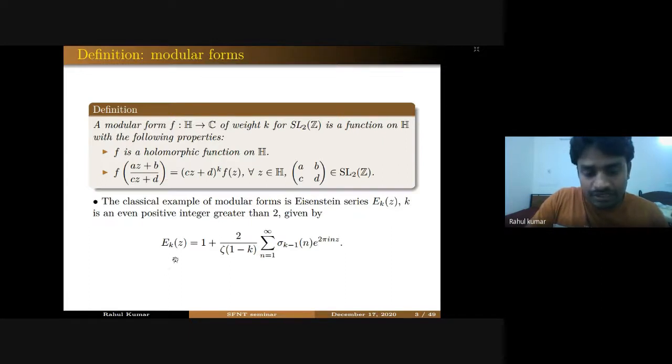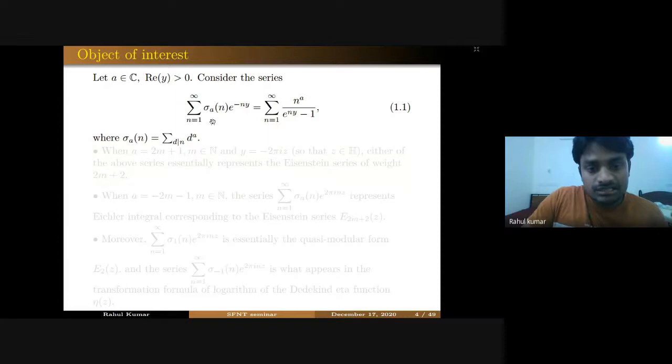It can be given by its Fourier expansion as follows: E_k(z) is equal to 1 plus 2 over zeta(1 minus k) times a series involving the sigma_{k-1}(n) function. Today's talk will be around this series, which involves the sigma_a function, and it can be equivalently written in this form also, n^a divided by e^{ny} minus 1. And this sigma_a(n) function, we know, is a generalized divisor function.